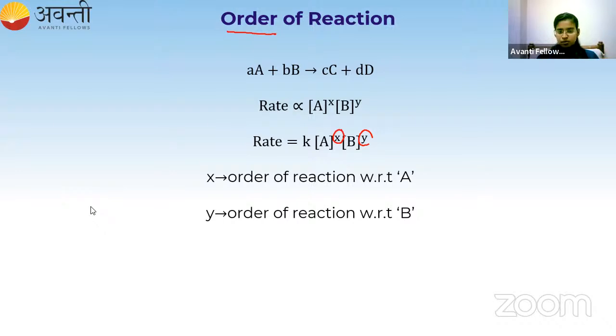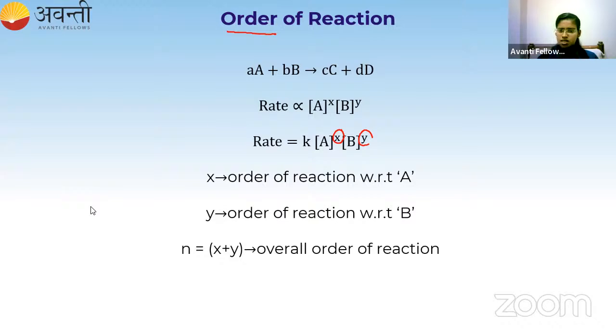So X plus Y, which is equal to N, is the overall order of the reaction. So the sum of the powers of the concentrations is equal to the order of the reaction in the rate law expression. Clear for all of you?